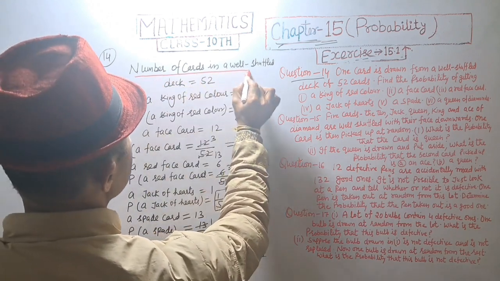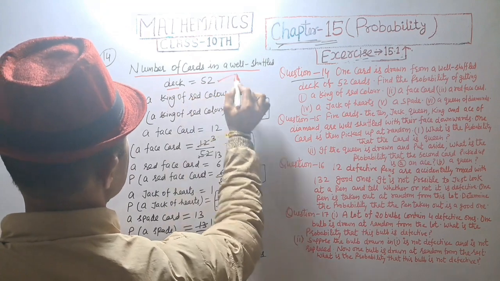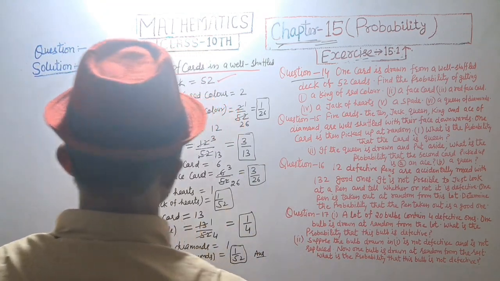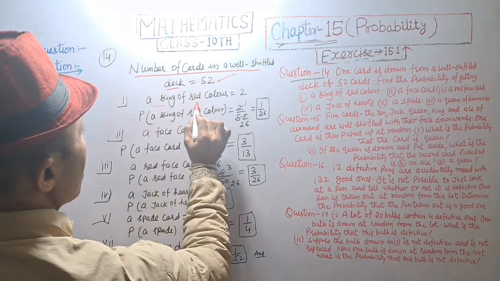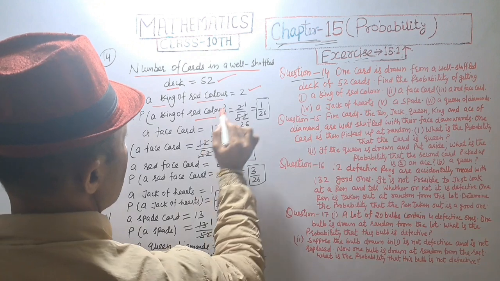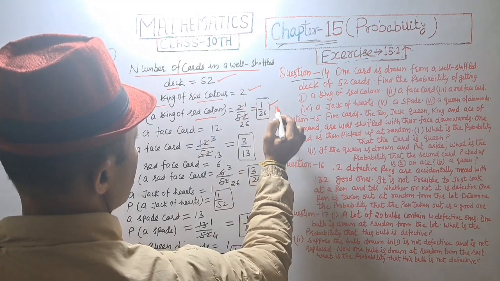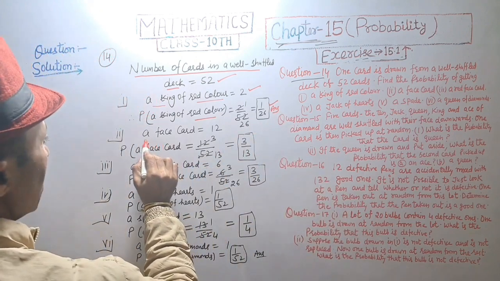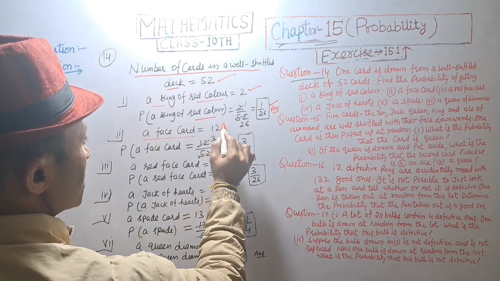Number of cards in a well shuffled deck is equal to 52. A king of red color is 2. Probability of a king of red color is 2 upon 52, that is equal to 1 upon 26. Answer. And total face card is 12.